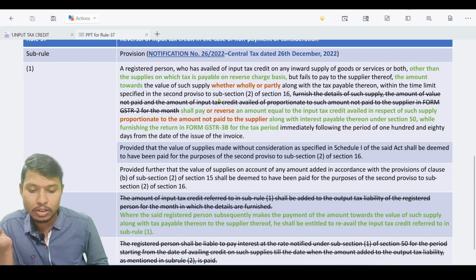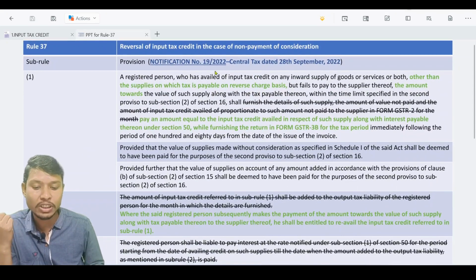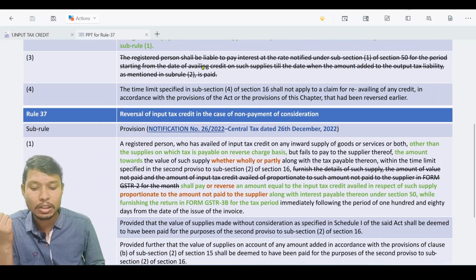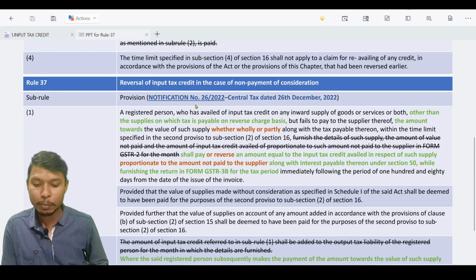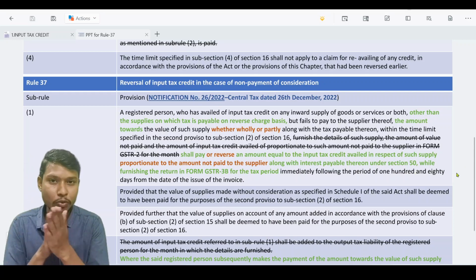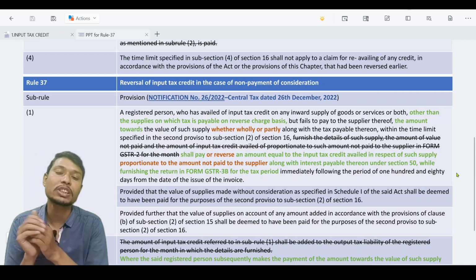So this is the second amendment, and here I have highlighted the amendment which has taken place through notification number 26 in brown color, so that you can differentiate it from the amendment which has taken place through notification number 19. The amendment through notification number 26 is the addition of 3 phrases. We will briefly discuss it.